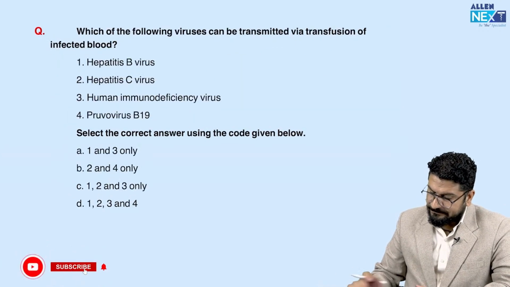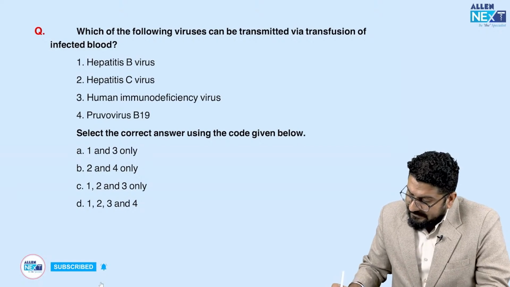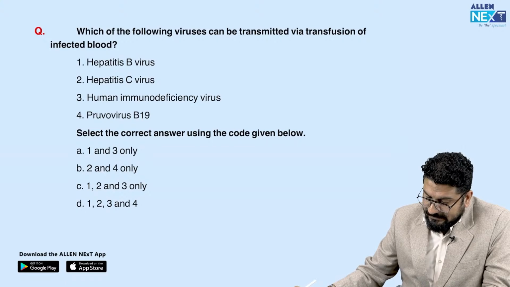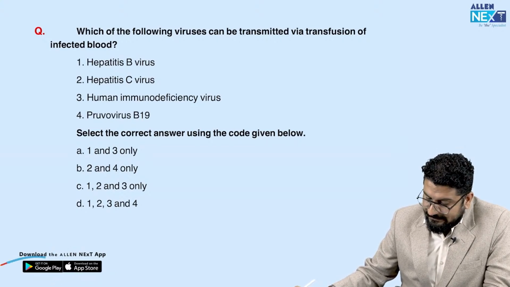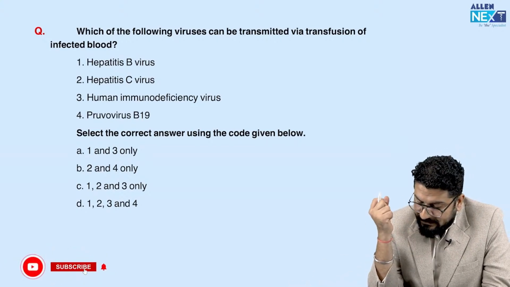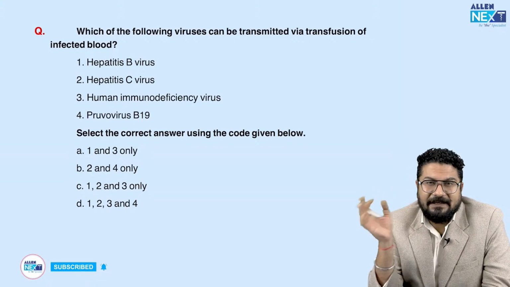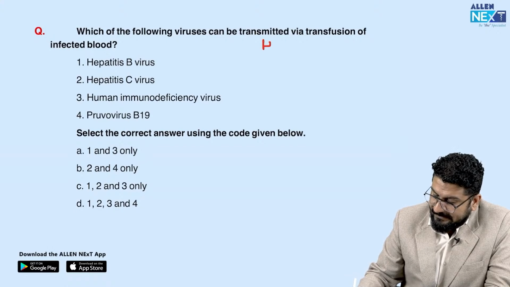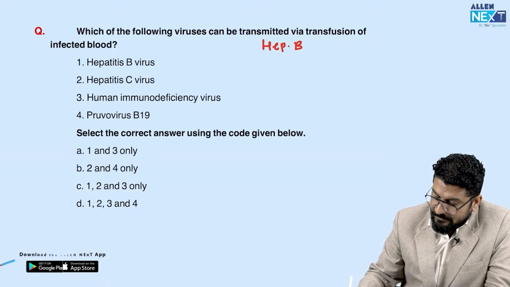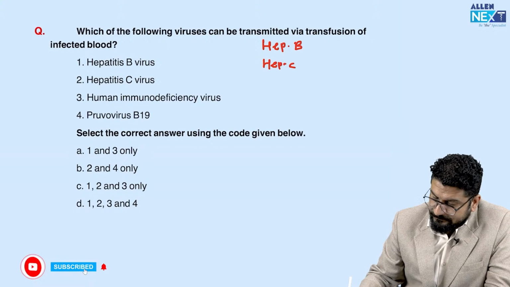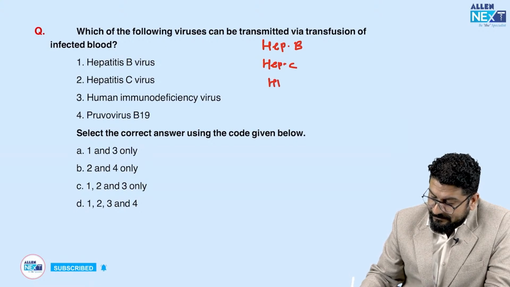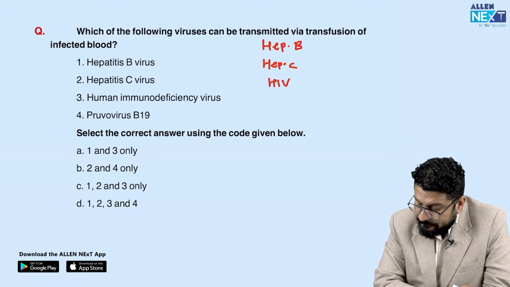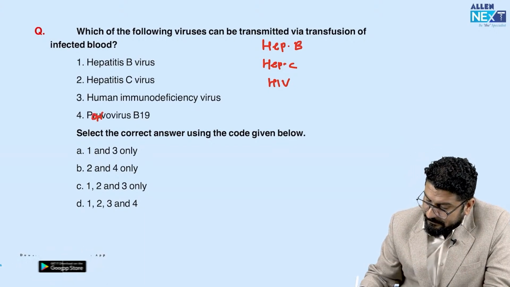Okay, coming to the next one. Which of the following viruses can be transmitted by a transfusion of infected blood? Again, this is a very simple question. Whenever I see this type of question, these are the easy things in the exam. Remember, they have not given hepatitis A and E, which spread by the fecal-oral route. So remember hepatitis B, hepatitis C. Then HIV, you already know, can be transmitted by blood transfusion, by blood products, and by the sexual route also. Then remember, this is parvovirus B19.